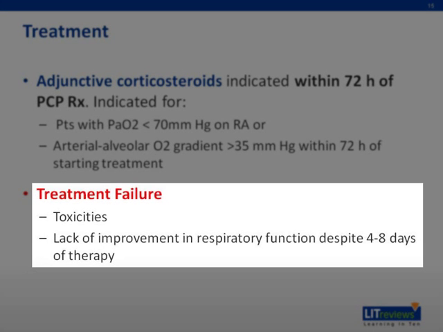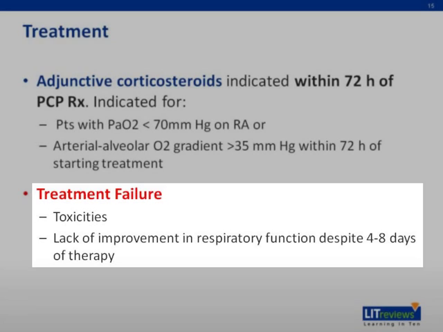Treatment failure does occur. Sometimes patients cannot tolerate the antimicrobial agents used, and if there is lack of improvement in respiratory function despite 4 to 8 days of therapy, perhaps treatment has failed. But remember, before you comment that there's treatment failure, you need to make sure that you have treated the patient effectively for co-infections which may exist with pneumocystis infections.